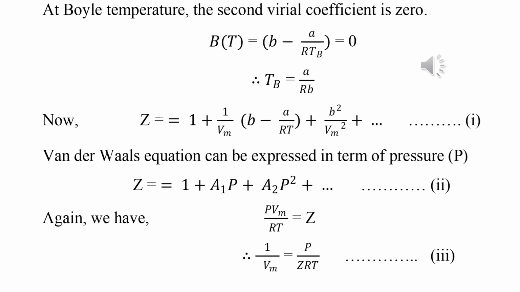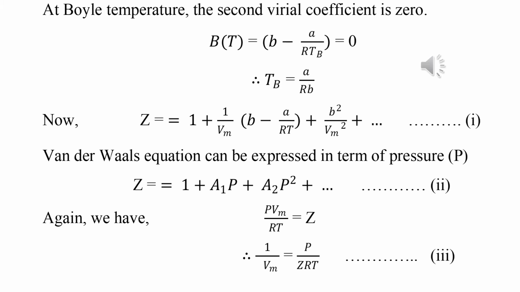Next, we consider the Boyle temperature, at which the second virial coefficient becomes 0, that is B of T is equal to 0, that is B minus A by RT is equal to 0. At the temperature where the second virial coefficient is 0, if we consider the temperature T equal to TB, we get B minus A by R TB equal to 0, that is TB equals A by RB.